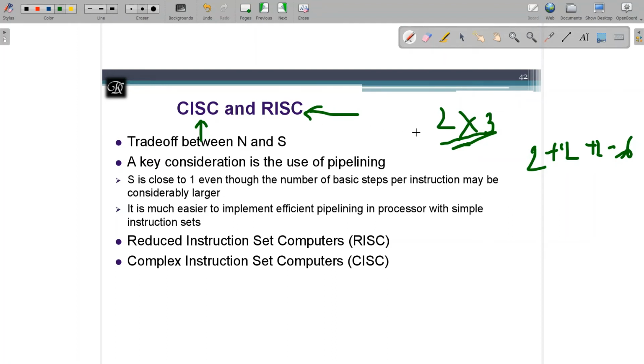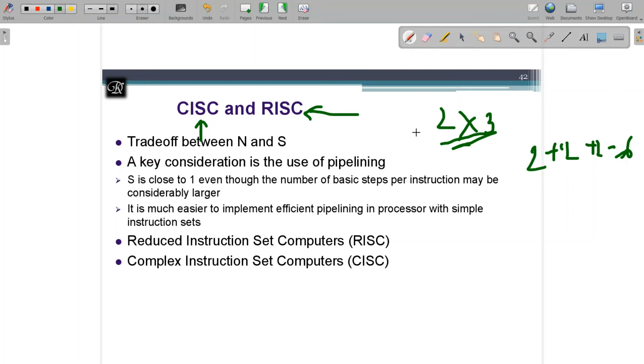So RISC is going to have fewer instructions, which may increase the number of instructions in the program, but the basic steps may vary. But CISC has complex instructions, which support high level operations, and the basic steps may vary, but it is going to reduce the number of instructions in the program.